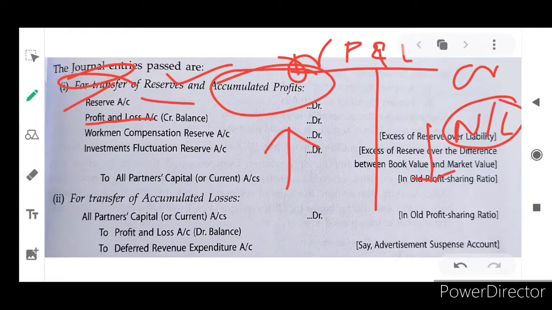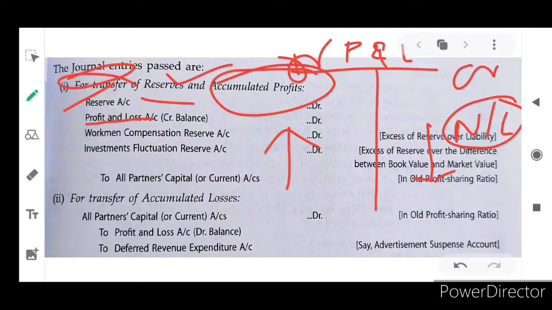It will be called the debit balance of profit and loss account. You might have heard these words from your teacher while working out the profit and loss account. What is net loss? That is the debit balance of profit and loss account.